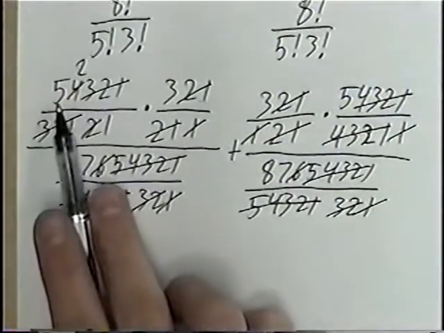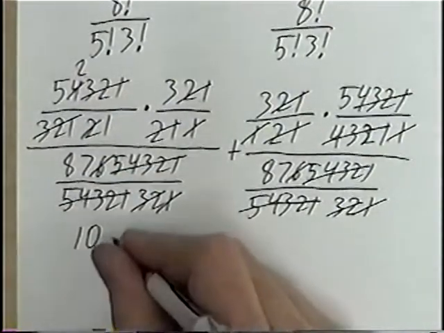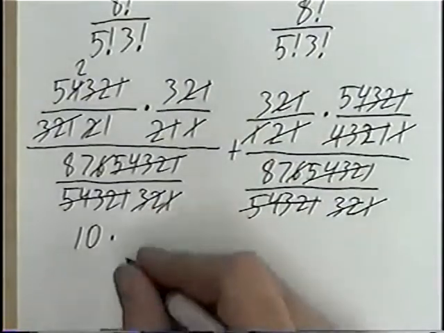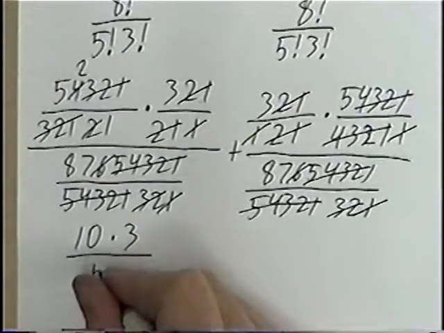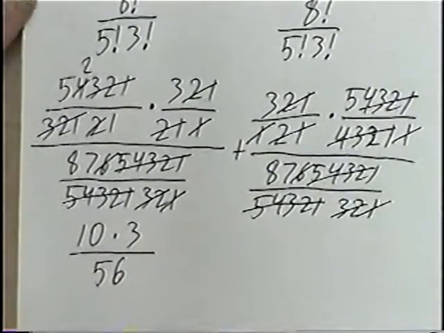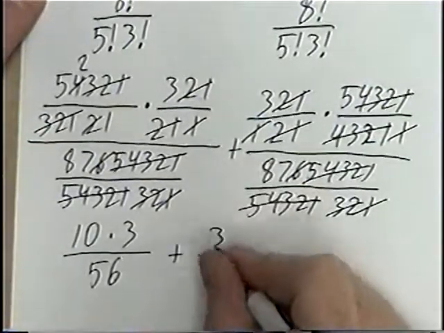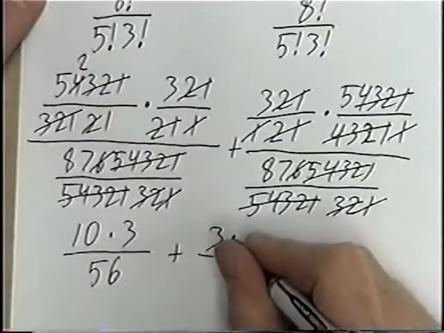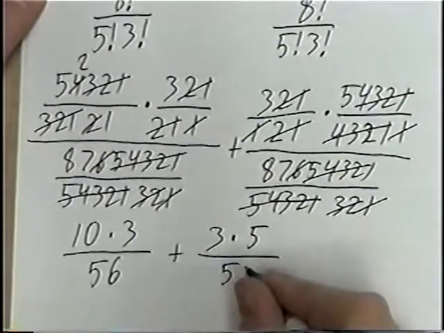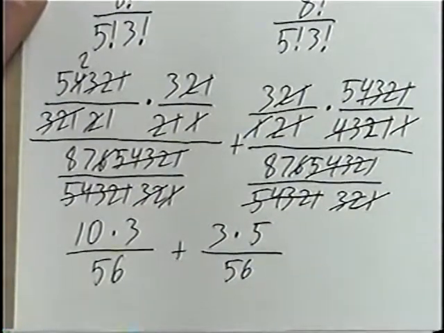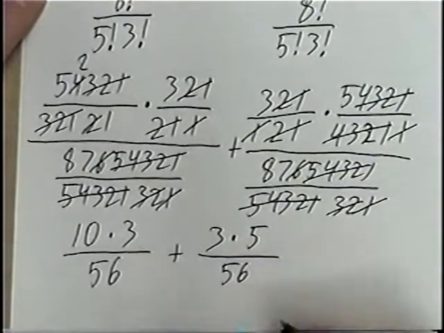Rewriting the numbers, we'll have 5 and 2 left in the first fraction. Multiplying 5 times 2 would be 10, times the second fraction we have a 3 left. For the denominator we have 8 times 7, which would be 56. Adding to that the second fraction, we have a 3 in the first fraction, a 5 in the second fraction, multiplying those. And again, the denominator, we have 8 times 7, which would be 56.